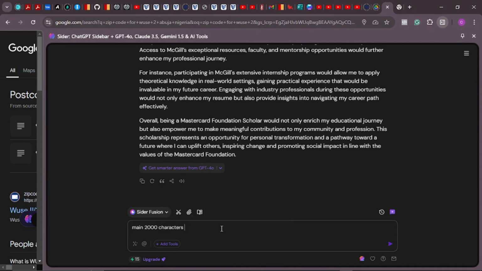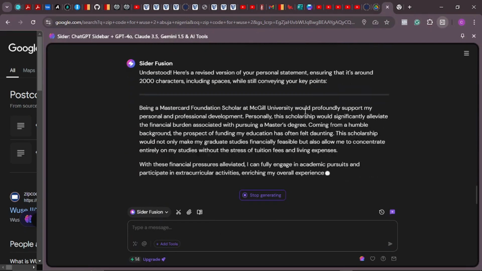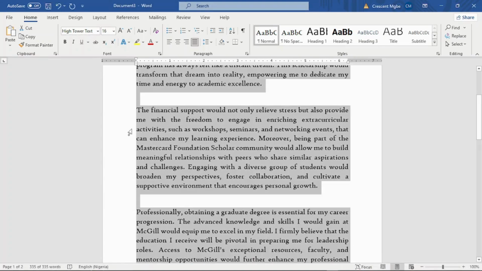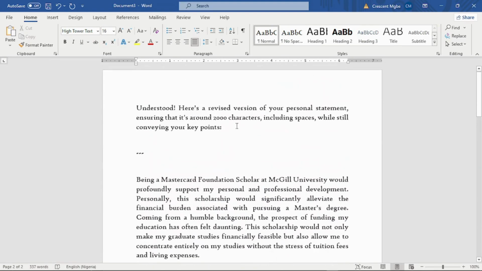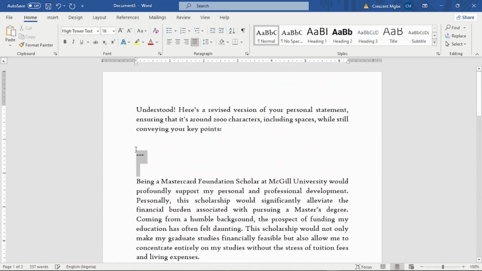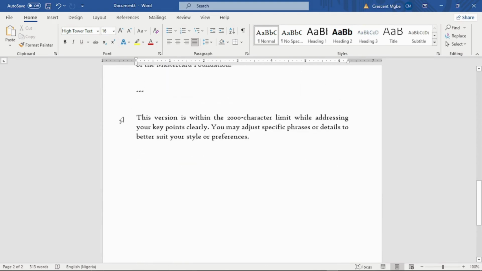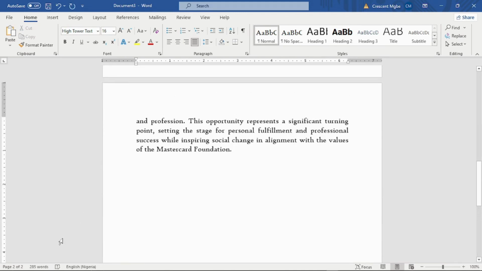Maintain 2,000 characters in all the essays. All right, good. Then I'll give it an instruction. It will rewrite everything for us. Good. So we'll copy this one, come back to this place, delete all this one and paste this one. So great, this gave us 3,337 characters. Okay. Let's see. We need to remove these parts because they're not part of the essay, and we also need to remove these parts. All right, good. So we have just 285 words.